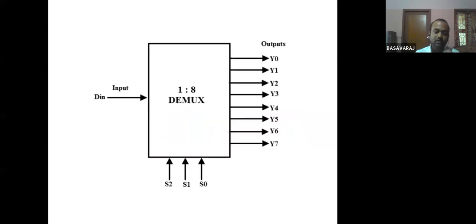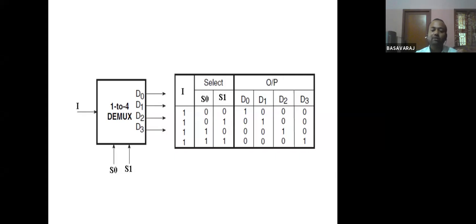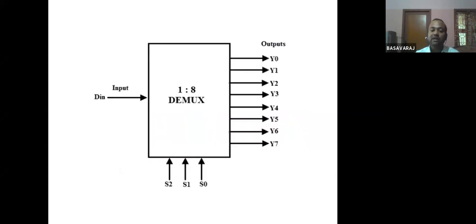Next, this is one more example. Just like I told, a 1:4 demux is there. Likewise, one more that is present is the 1:8 demux. Here also there is a relationship between the selection lines and the output lines. Here there are three selection lines, so the output lines are 2 to the power 3, that is, 8 output lines: Y0, Y1, Y2, Y3, Y4, Y5, Y6, Y7. Total 8 output lines will be available. This is about the demultiplexer.